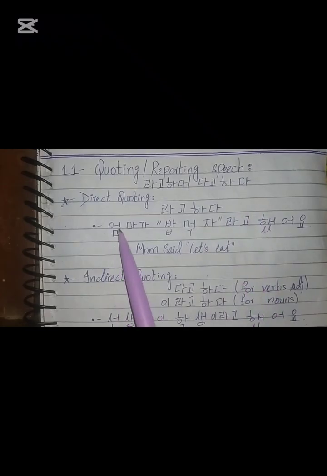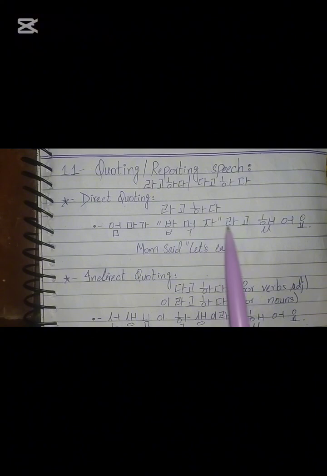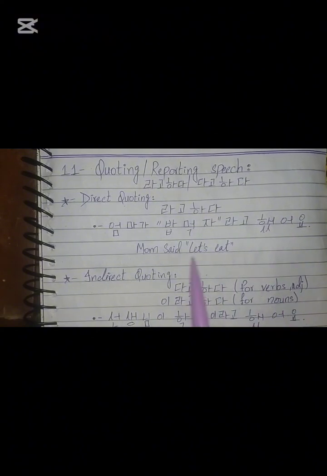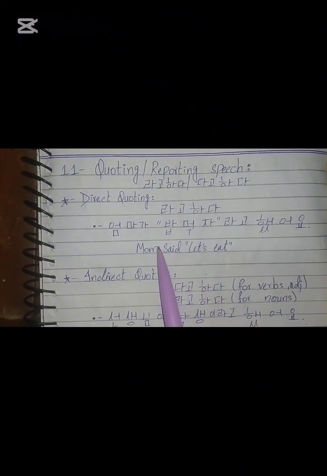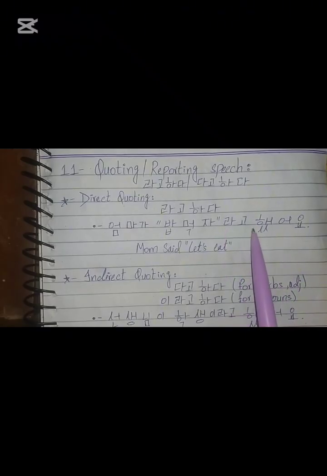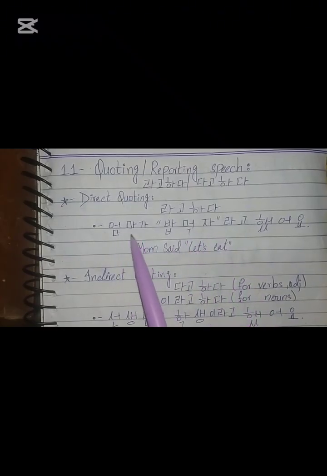Let's see an example. 엄마가 밥 먹자 라고 했어요. Mom said let's eat. So basically you're quoting the exact same words of your mom. In the past tense it's 했어요. That's why you're putting 라고 here. 밥 is basically eat, meal. 먹자 is let's eat. 엄마 is mom. So 엄마가 밥 먹자 라고 했어요 means mom said let's eat. So whenever you're saying the exact same words of a person, you always use 라고 하다, and in the past form, it's 라고 했어요.